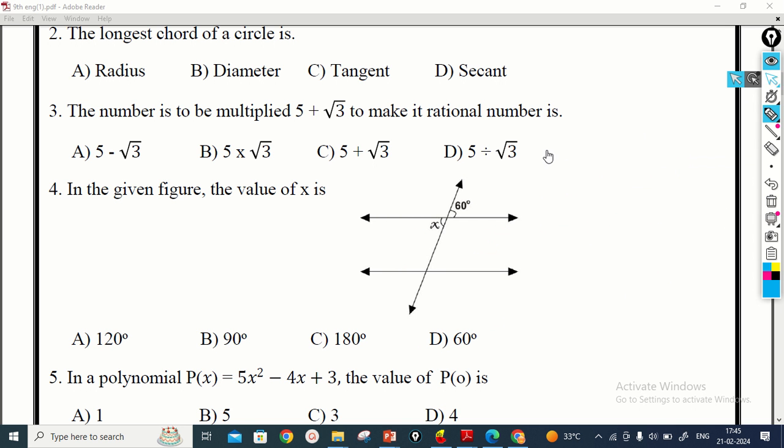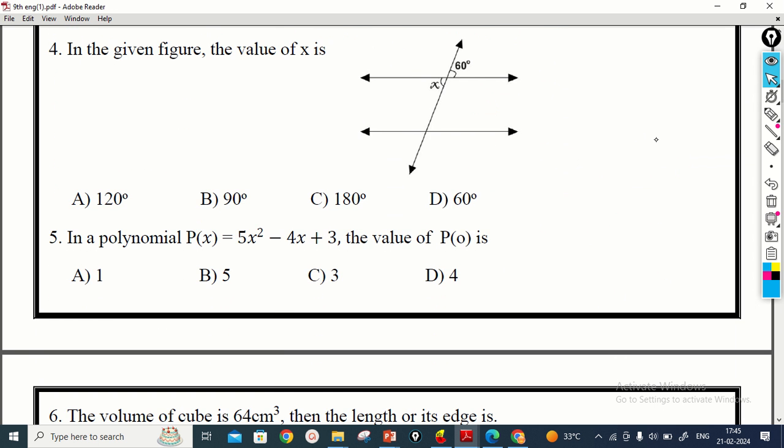Then we move on to the next question. In a polynomial p of x is equal to 5x square minus 4x plus 3, we have to find the value of p of 0. For getting the value of p of 0, we have to substitute 0 in the place of x. So p of x is equal to 5x square minus 4x plus 3.